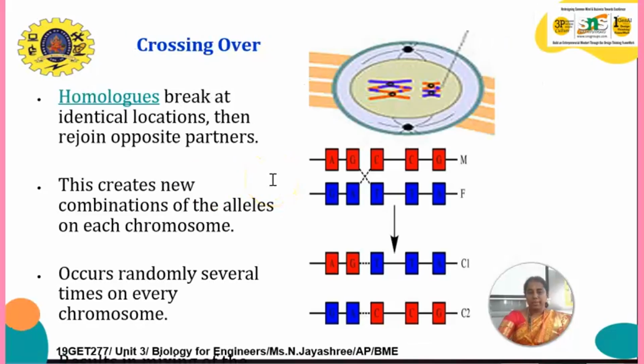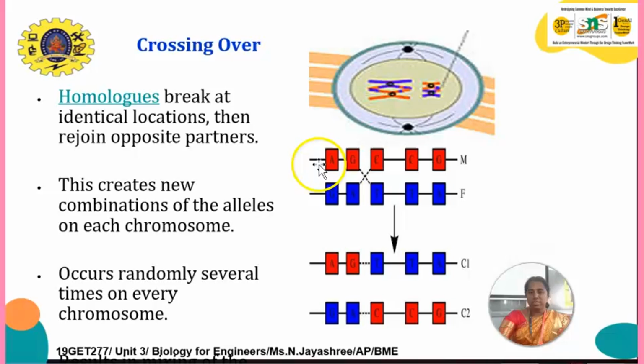Homologous chromosomes break at identical locations, then rejoin with opposite partners. This creates new combinations of alleles on each chromosome. It occurs randomly, several times on every chromosome.